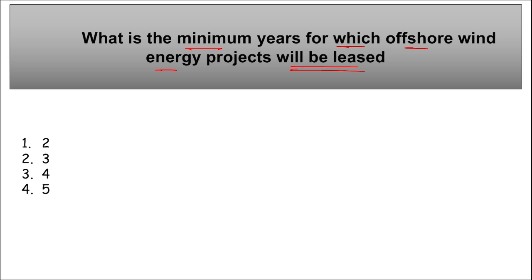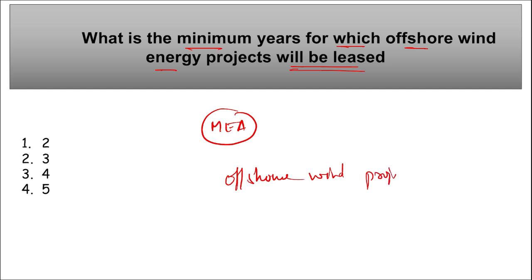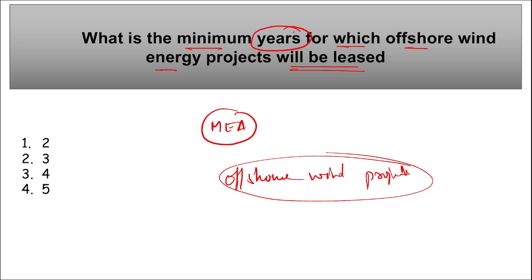So remember, recently the Ministry of External Affairs has released some new guidelines for leasing out wind projects, offshore wind projects such as your wind turbines or windmills, correct? So in order to lease them, what is the minimum number of years for which these offshore wind energy projects will be leased? So the minimum here is 3 years, right?